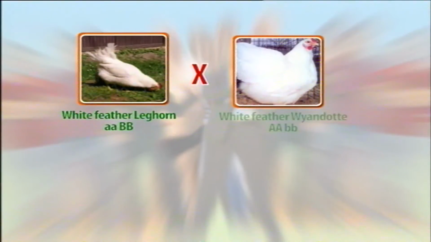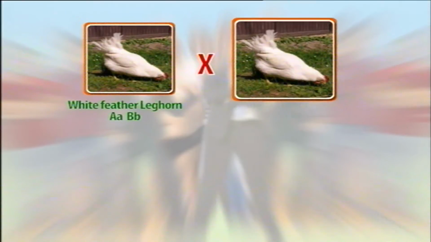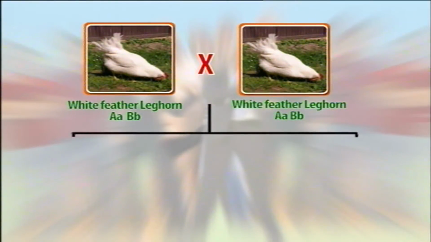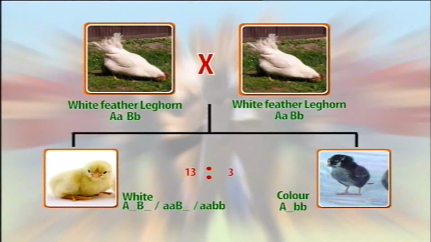White feathered Leghorn type poultry, when crossed with another white feathered Wyandotte breed of poultry, then in F1 only white offspring were obtained, and in the F2 the majority of birds were white, but some colored birds also appeared. The proportion of white to colored chickens was approximately 13:3.